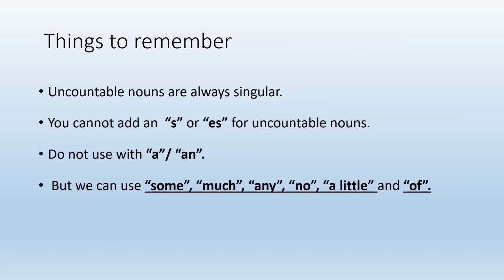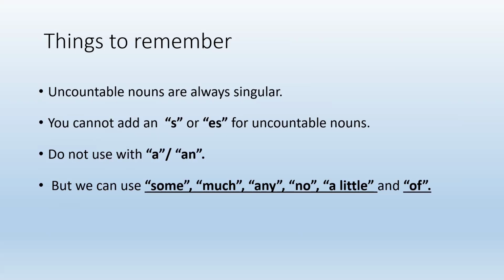The next one is the most important one. There are grammar rules that you need to remember. Firstly, remember that uncountable nouns are always singular, but there are some exceptions. We are going to discuss it later. As I told you before, all uncountable nouns are singular.